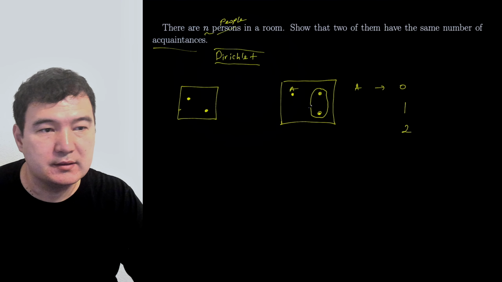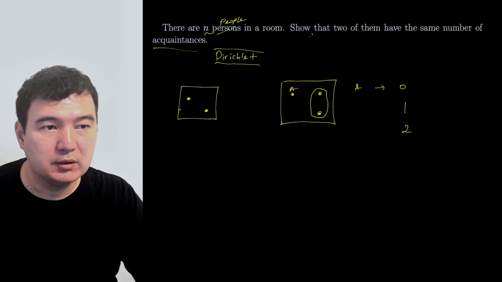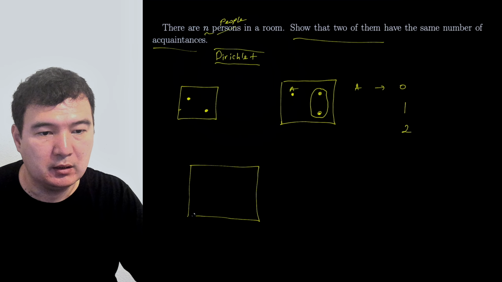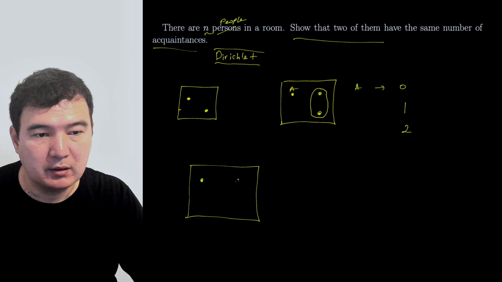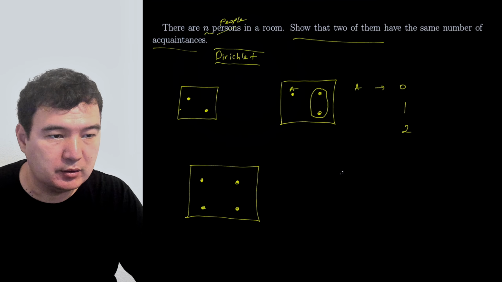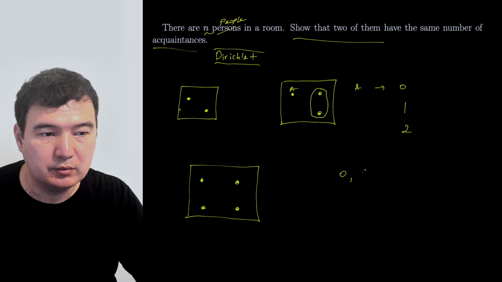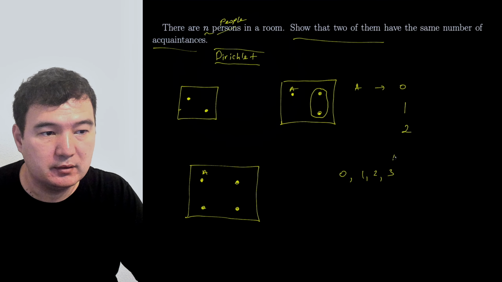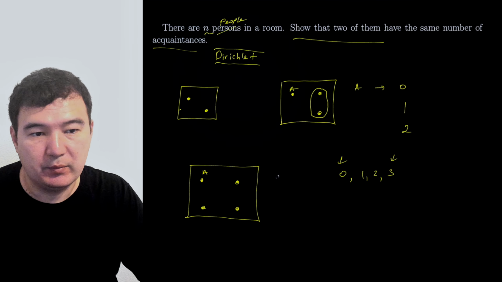But if you want to prove a more general case, say four people, a person may know 0, 1, 2, or 3. Someone A may know nobody, 0, and they may know everybody, 3.